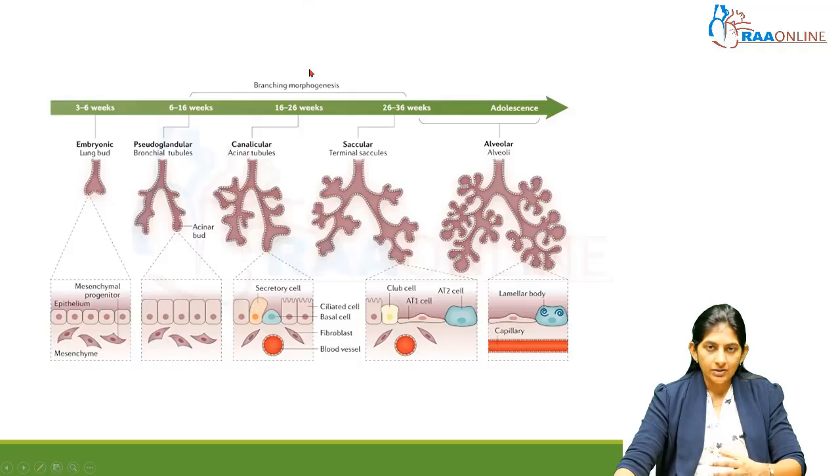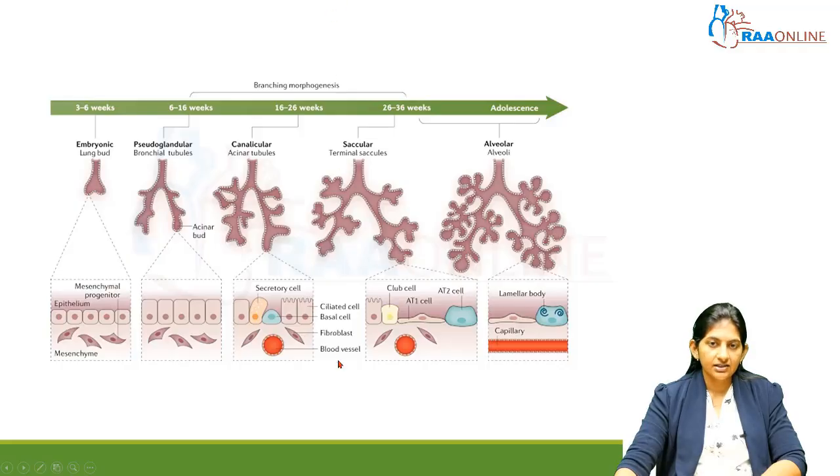So when the baby is born at, say, 26 weeks, how will the lung be? It is only at the canalicular stage. The terminal saccules are not formed. So if there is an inflammation here, what happens? It impedes the development of terminal saccules and further alveolar formation. So the cells will be very, very primitive. Those type 1, type 2 alveolar cells are also only forming hereafter.